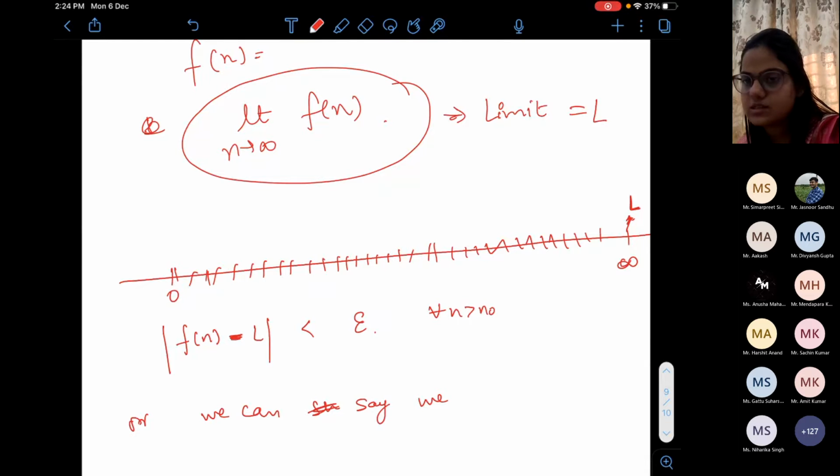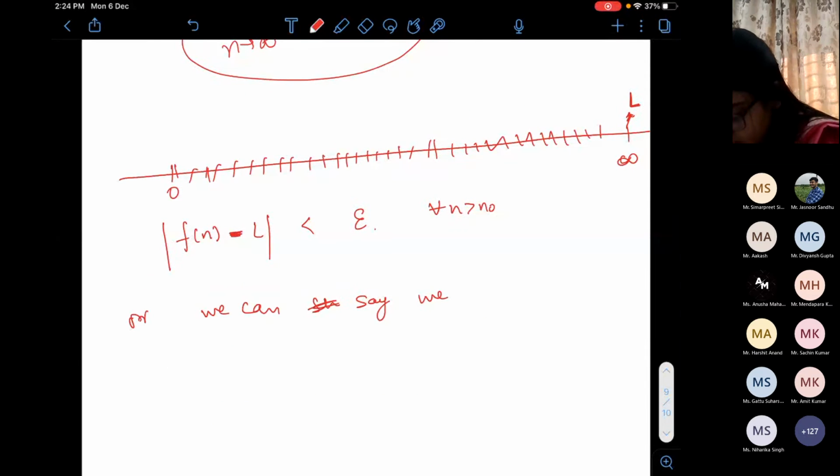I'm just explaining some theory. Let me write 2-3 lines and then we will go to some example. If you are done with the example, then I'll give the formal definitions. Okay, we can say that.